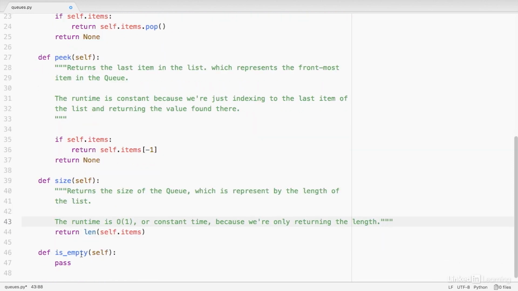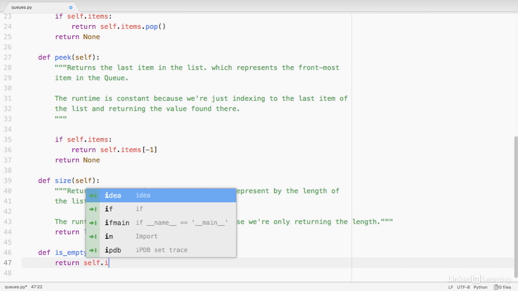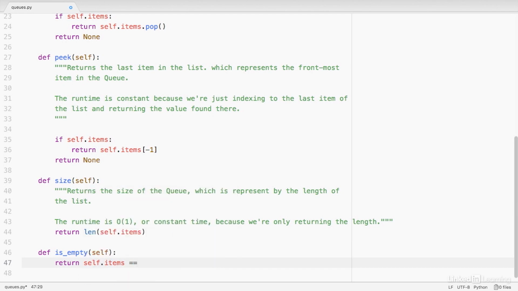For the isEmpty method, we just want to know whether or not the queue, or the list that's representing it, is empty. The way we can do that is by returning a comparison of the list we have to an empty list. So we would simply say return self.items double equals an empty list. And this would return a Boolean value, either true or false. True if items is an empty list, false if it's not.